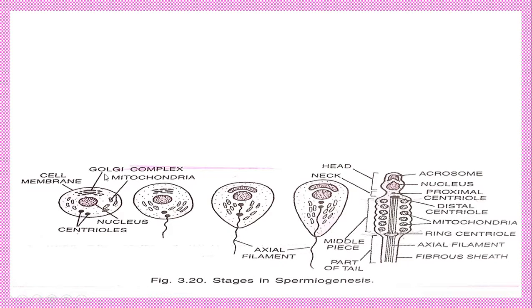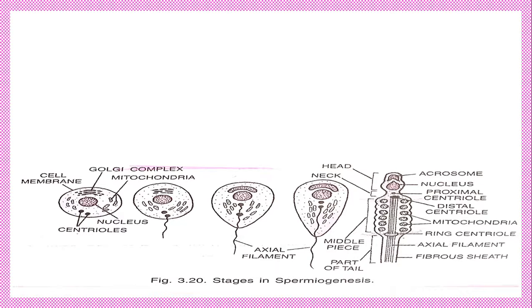First we said the nucleus. This nucleus is spherical. That spherical nucleus becomes elongated, forming the elongated nucleus of the spermatozoa. Like that, what did I say the Golgi complex becomes? The Golgi bodies of the spermatid become the acrosome of the sperm. Like that, the centrosome has two centrioles. One is the proximal, another one is the distal centriole.